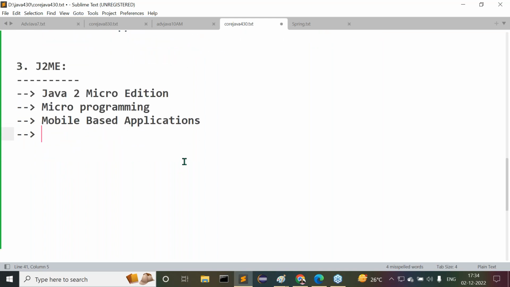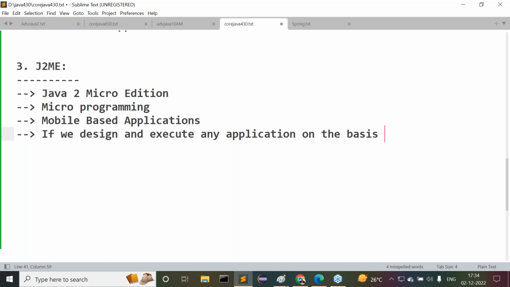Then what is this mobile based application? Very simple. If we design and execute any application on the basis of mobile hardware system, mobile phones have their own hardware.